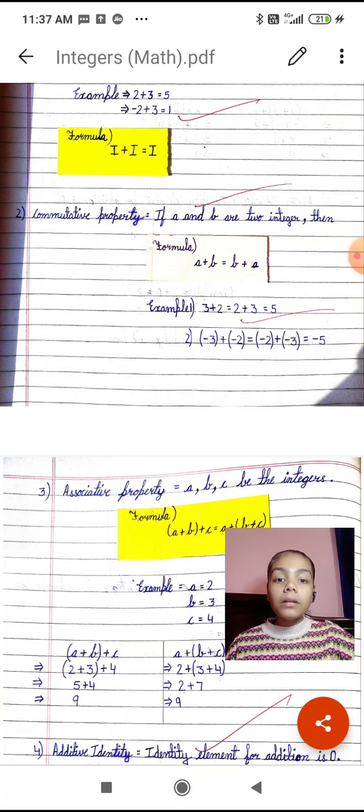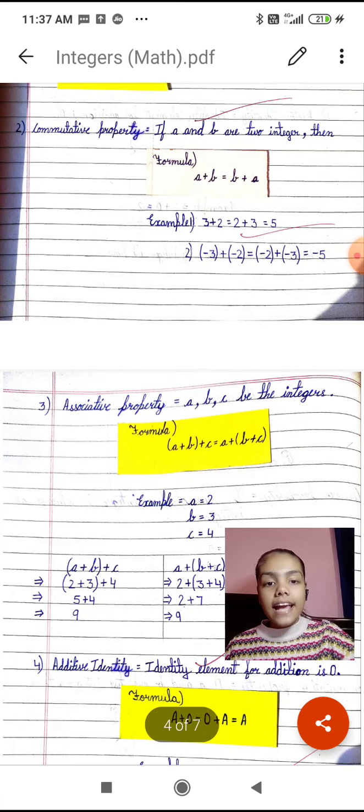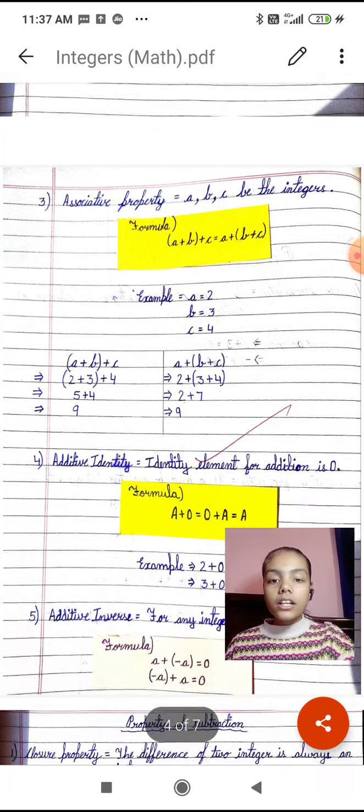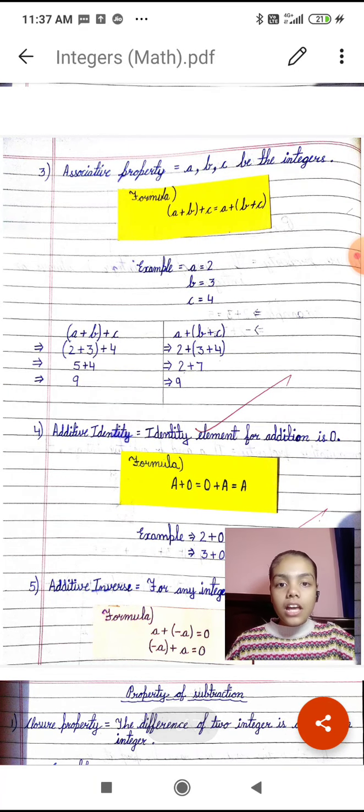Example: 3 plus 2 or 2 plus 3 is equal to 5 only. Second example: minus 3 plus minus 2 is equal to minus 2 plus minus 3 is equal to minus 5.